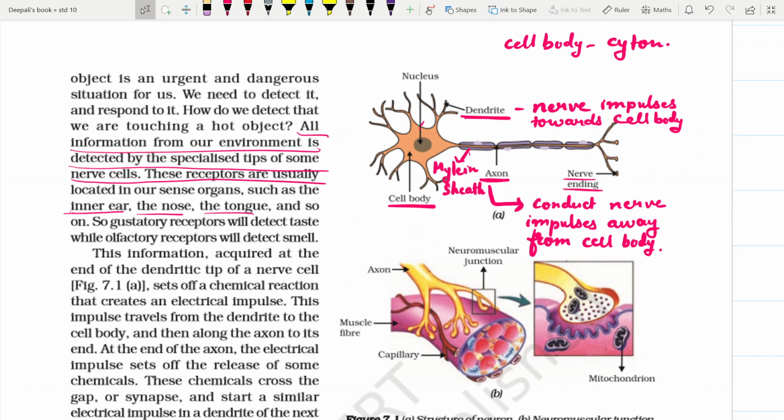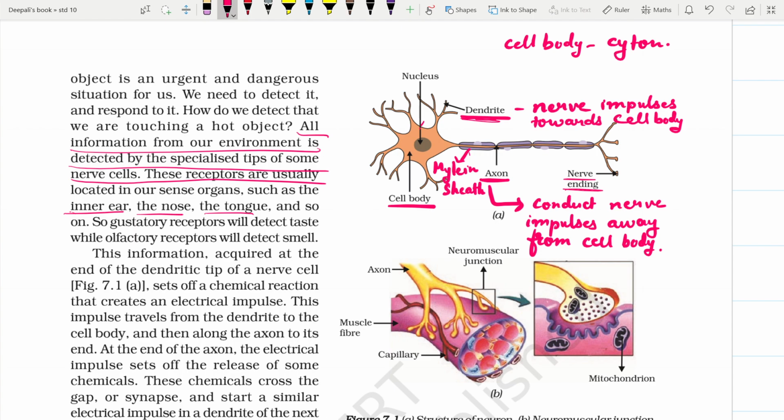Now these receptors are attached with the dendritic tip of the specific nerve cell. So the nerve impulse travels through the neurons, nerve fiber and synapse. Generation of impulse: sense organs have specific receptors with the dendritic tip of a nerve cell. Now the information of external stimuli is received at the dendritic tip, which is attached to the muscles or the sense organs, and an electric impulse is generated by a set of chemical reactions.